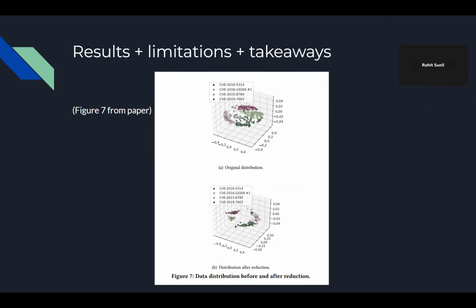I'll finish this presentation with the results, limitations, and big takeaways. The paper evaluates Igor on fuzzing datasets covering 254,000 crash POCs across 10 programs, corresponding to 39 uniquely identifiable bugs. The headline result from all of this is that Igor groups these POCs into 48 uniquely identifiable clusters, 48 different clusters.